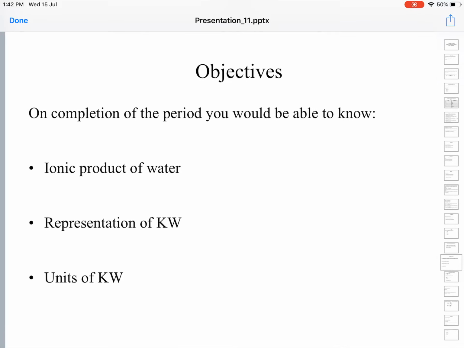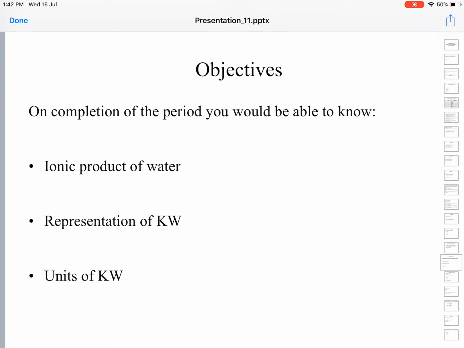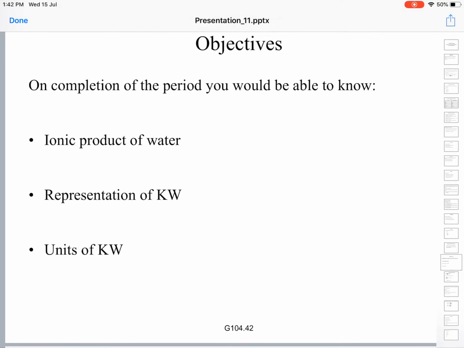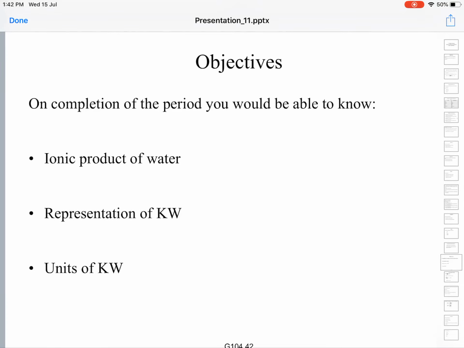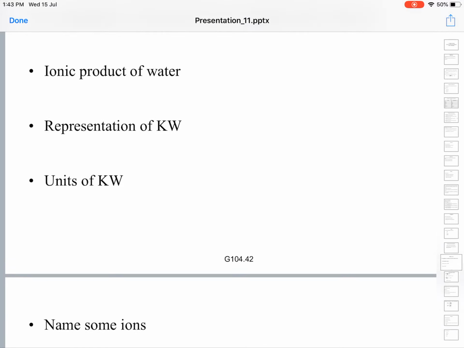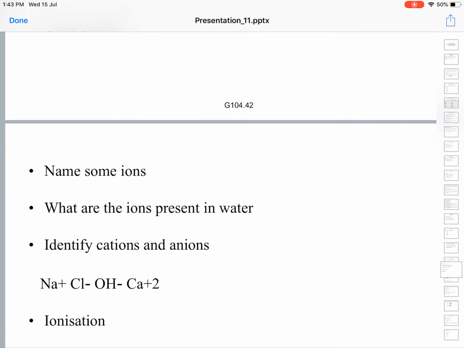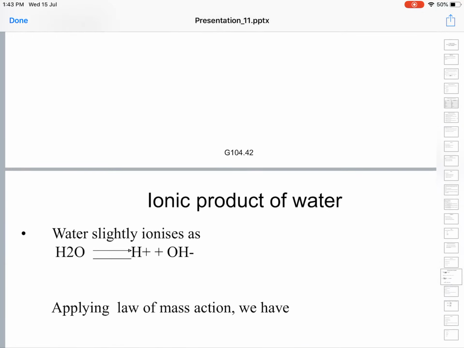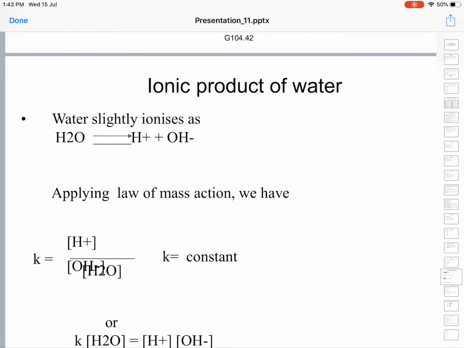Okay, on the completion of this, let us deal with the last topic, that is the ionic product of water. In this topic, let us define the ionic product of water, the representation of Kw, and the units of Kw. Okay, we will go for the ionic product of water.